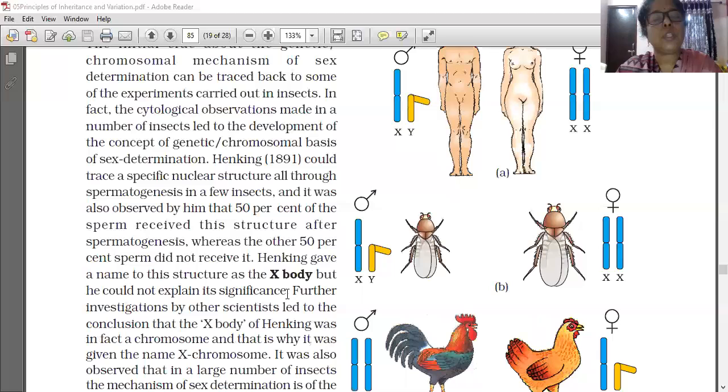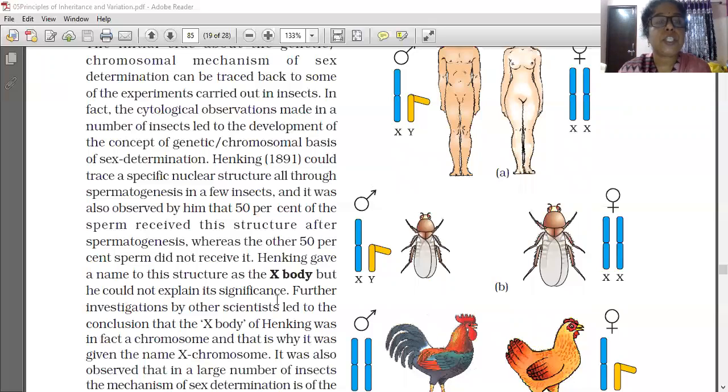Henking gave a name to the structure: the X body. Half of the sperm received it and half did not. So Henking named this structure the X body, but he could not explain its significance. What is the significance of this? He did not know.